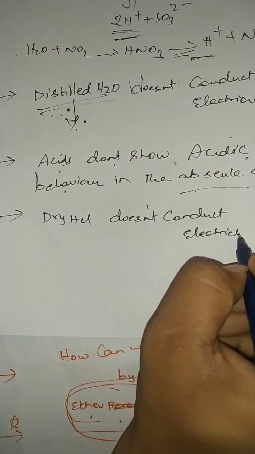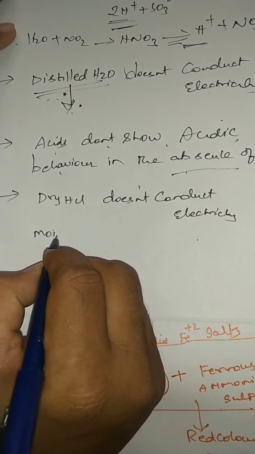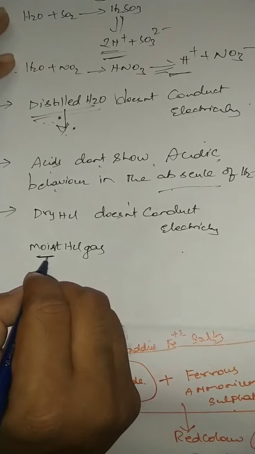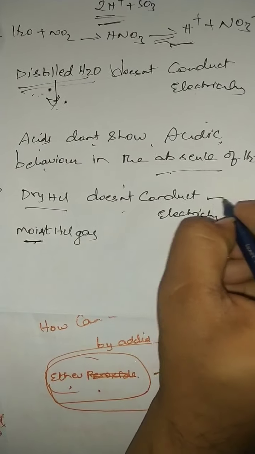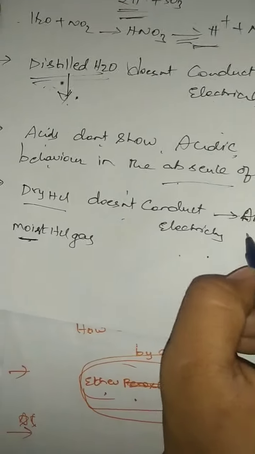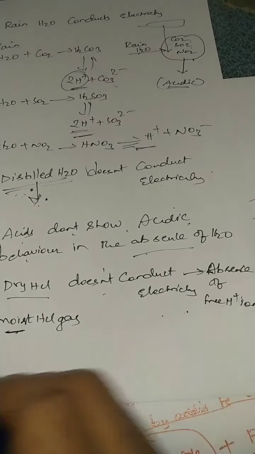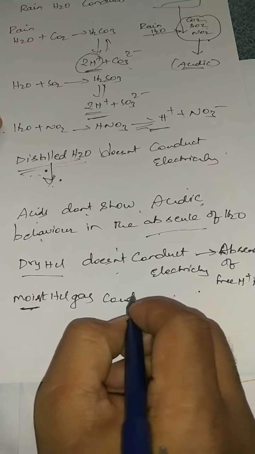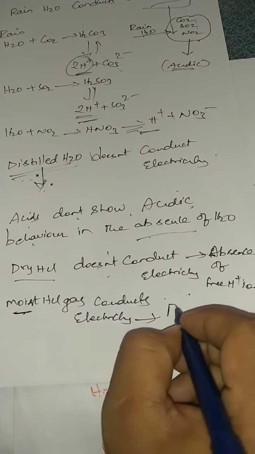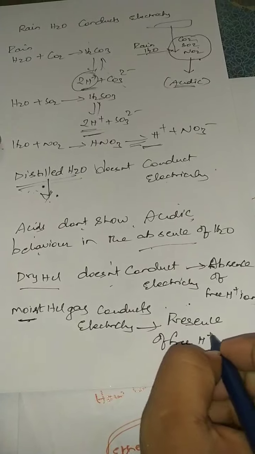That is a compulsory important point. At the same time, moist HCl gas. Moisture means some water content will be there. Dry HCl doesn't conduct electricity. Why? Due to the absence of free H+ ions. Moist HCl gas conducts electricity. What is the reason? Presence of free H+ ions. So that is the reason.